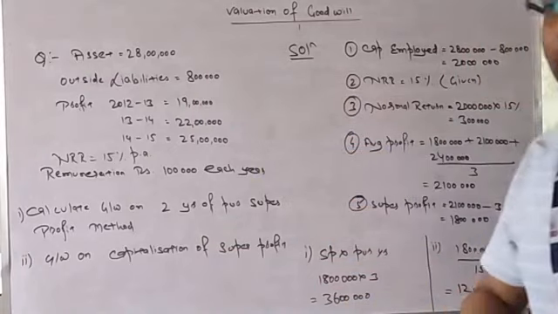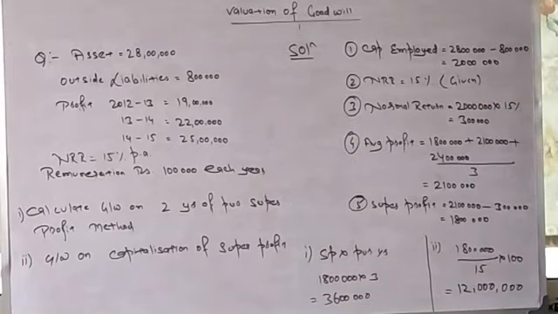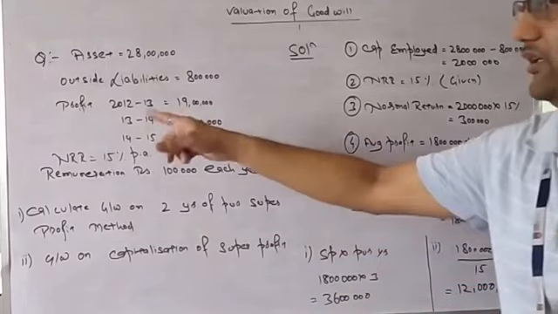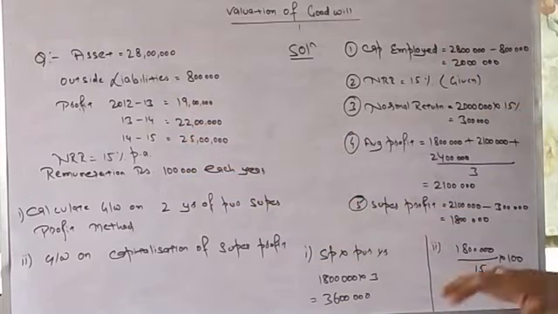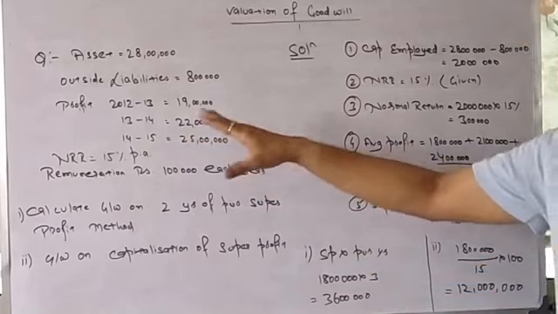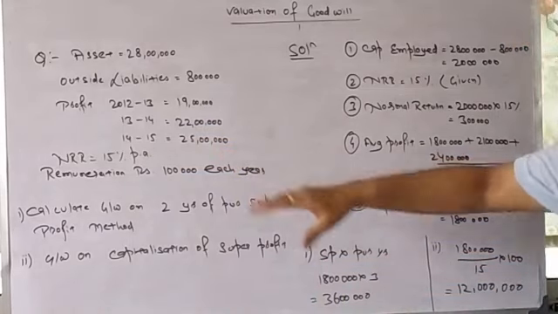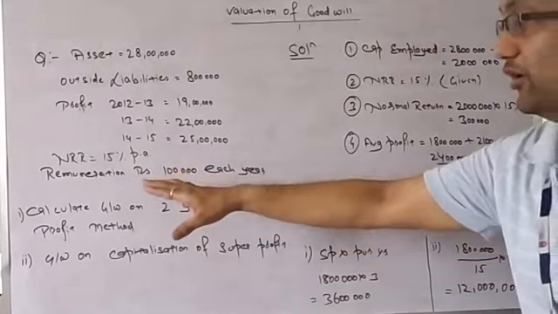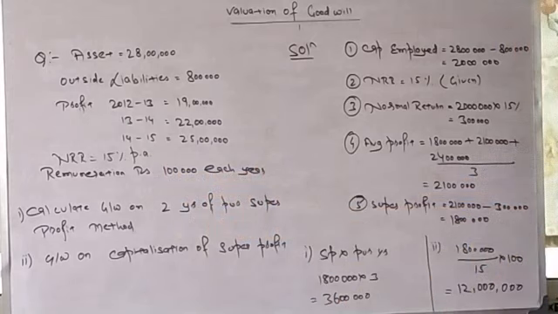Suppose the asset given is 28 lakh. Outsider liability, that is current liability, is given as 8 lakhs. Profit is given for 2012-13 as 19 lakh, 2013-14 as 22 lakh, 2014-15 as 25 lakhs. Normal rate of return is 15% per annum. There is a remuneration of 1 lakh each year.